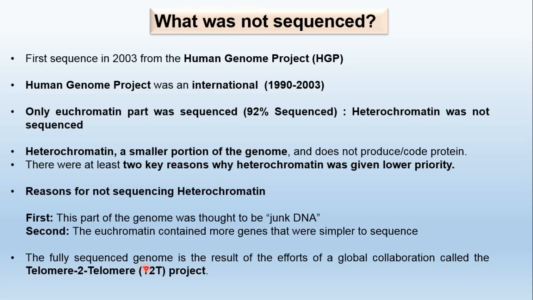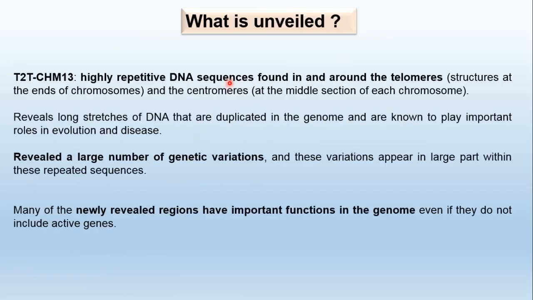The fully sequenced genome is the result of the efforts of a global collaboration called the telomere to telomere project. That is the project which has completed this 8% of the genome sequence. You know that in chromosomes telomeres are the lateral or very distant part, so they are not easy to sequence. So what is unveiled? You will ask, sir, what is unveiled?